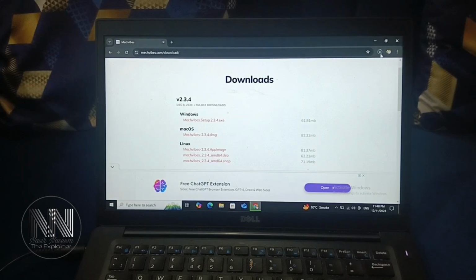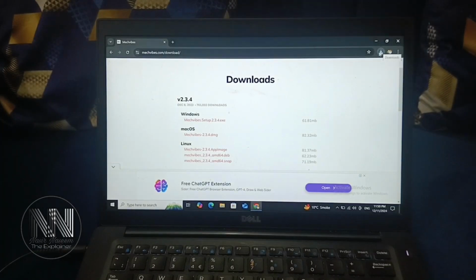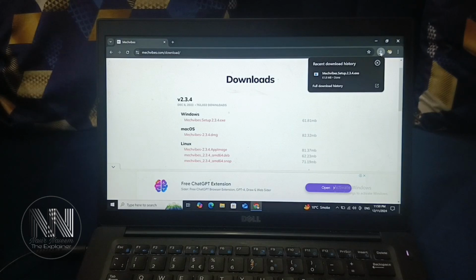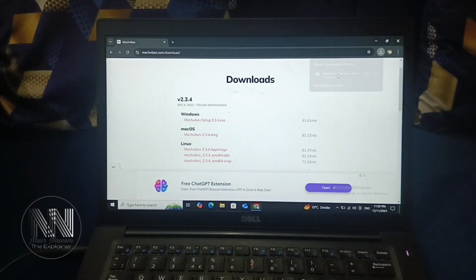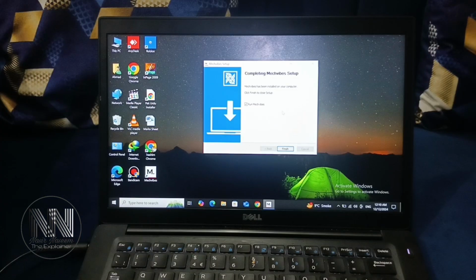and you can see the download has started and it will take some time depending on the speed of your network. So I am going to fast forward this procedure and you can see the download is completed. Click to open or to install. The installation is completed. Click finish to exit.